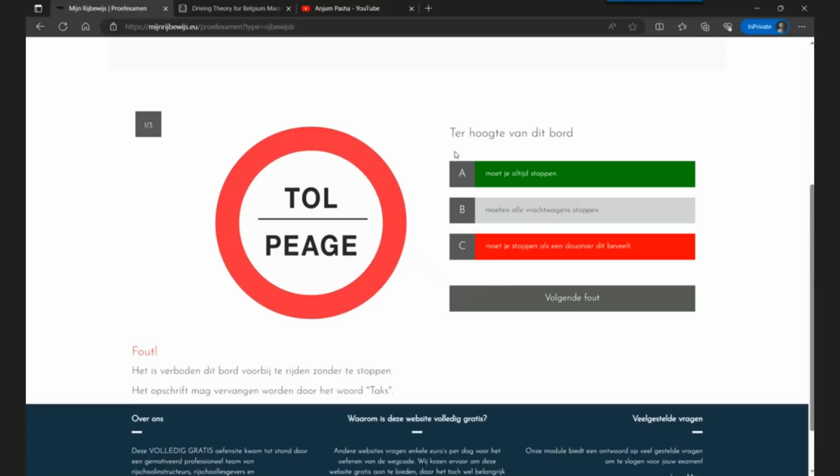Okay, at this board, it says you must always stop. So when you see this toll board, it is prohibited to ride further without stopping. Sometimes they can also write tax in place of toll.